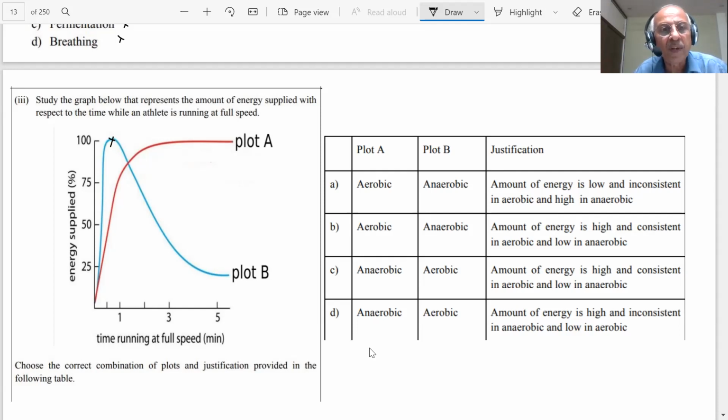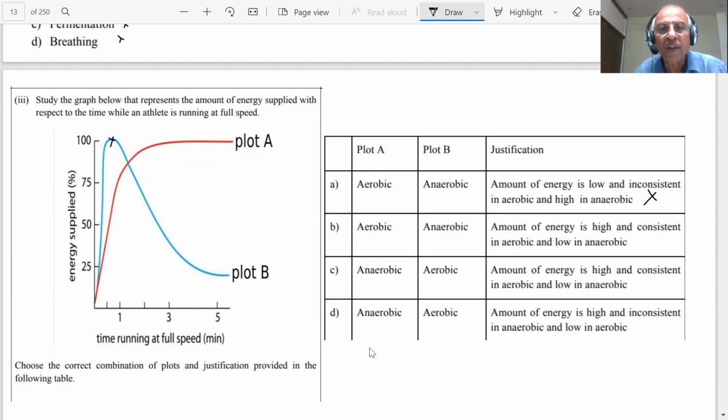And plot B is anaerobic. Okay. Amount of energy is low and inconsistent in aerobic. That is wrong. Amount of energy is low and inconsistent and high. This is wrong.